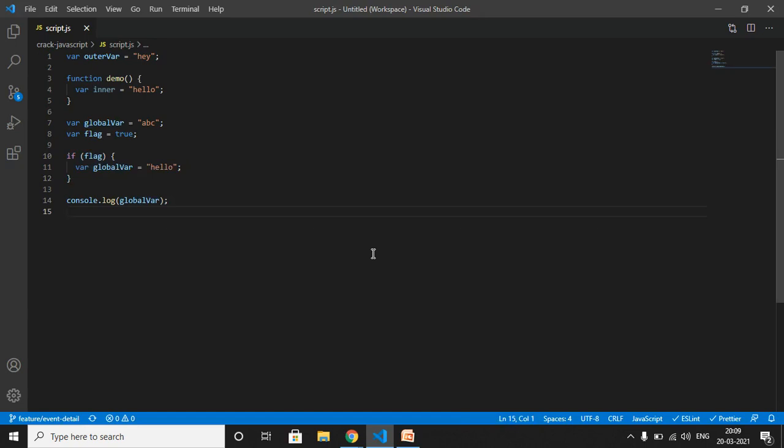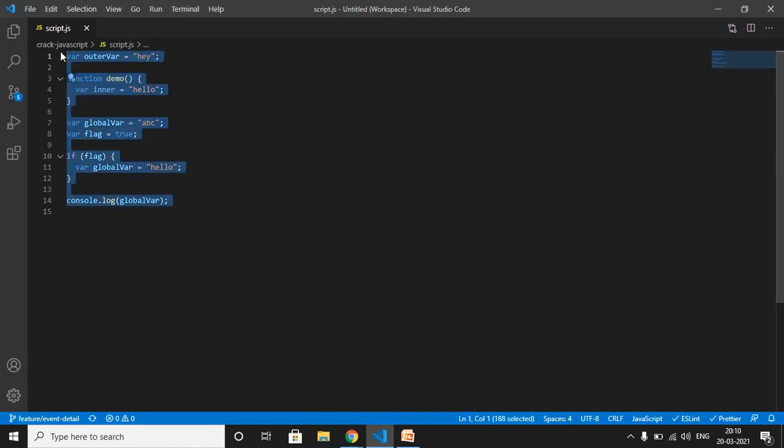Let is the solution. Let solves the problem with var that we just covered. Let's consider why this is so. Let is block scoped. A variable declared in a block with let is only available for use within that particular block.